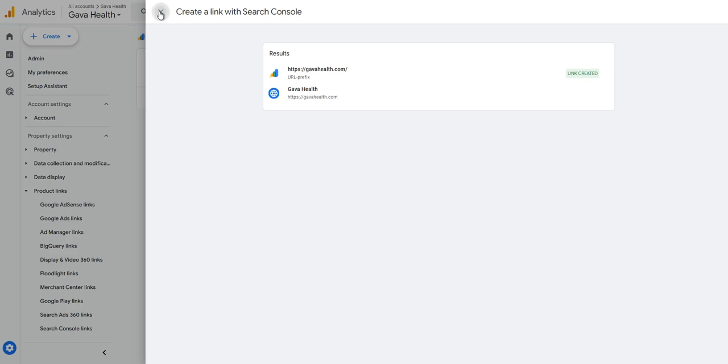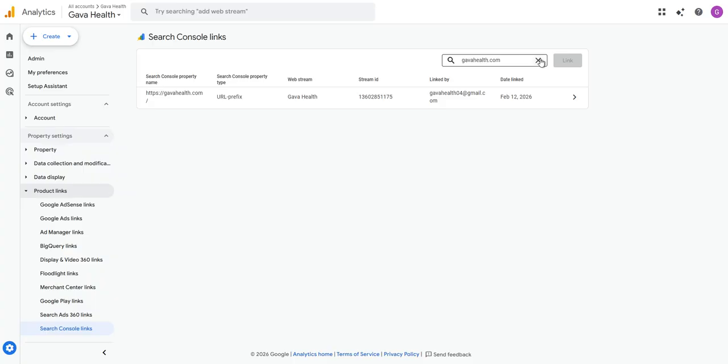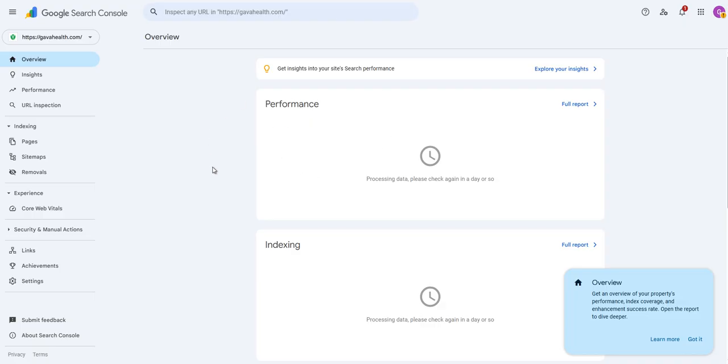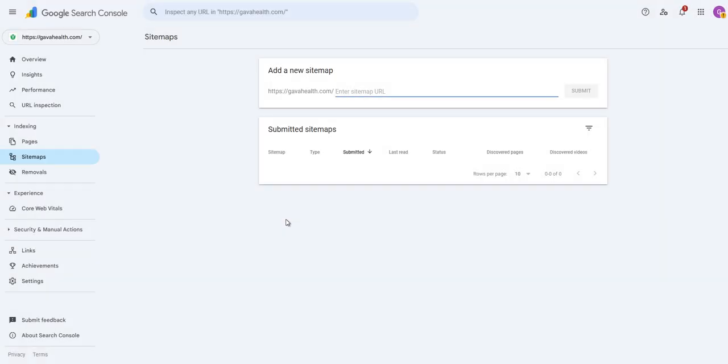So it's very important that when you do this, you have one email address. So you're using one email address for Google Analytics, the same email address for Google Search Console, and you're going to use the same email address for Google Ads as well. All right, so now that we've done that, we want to start by creating a sitemap for the website.